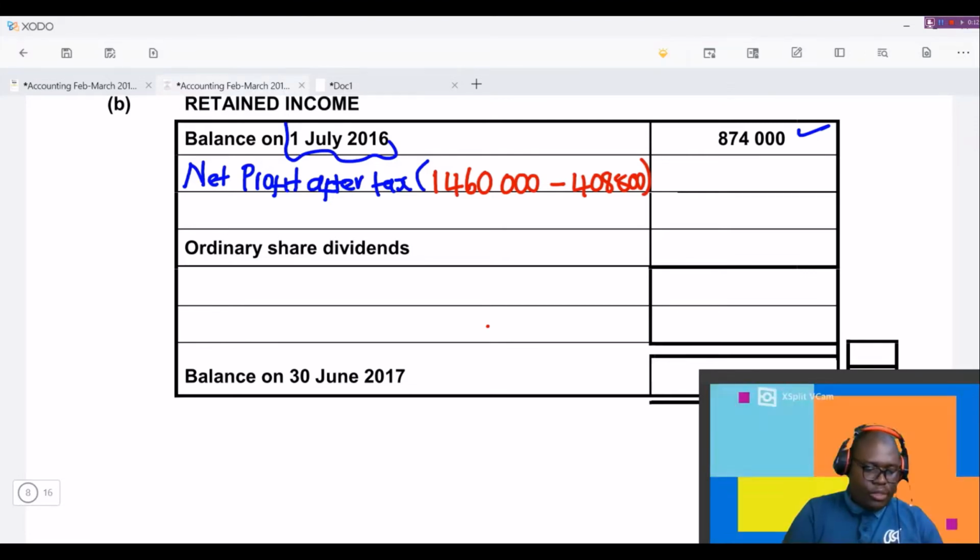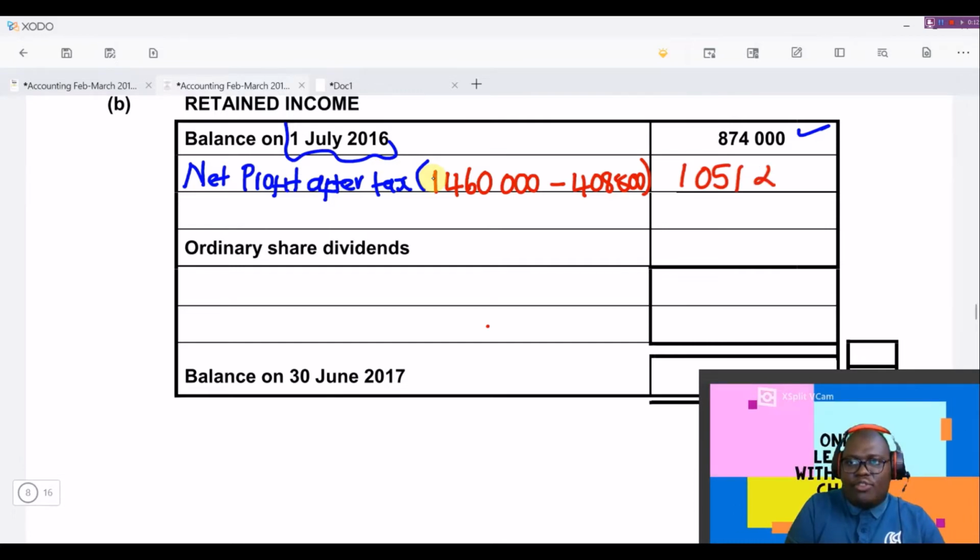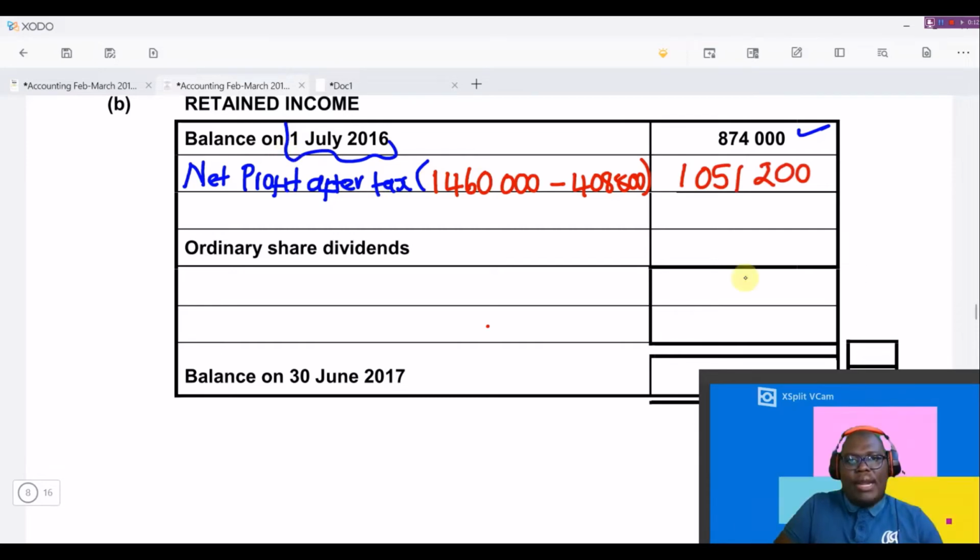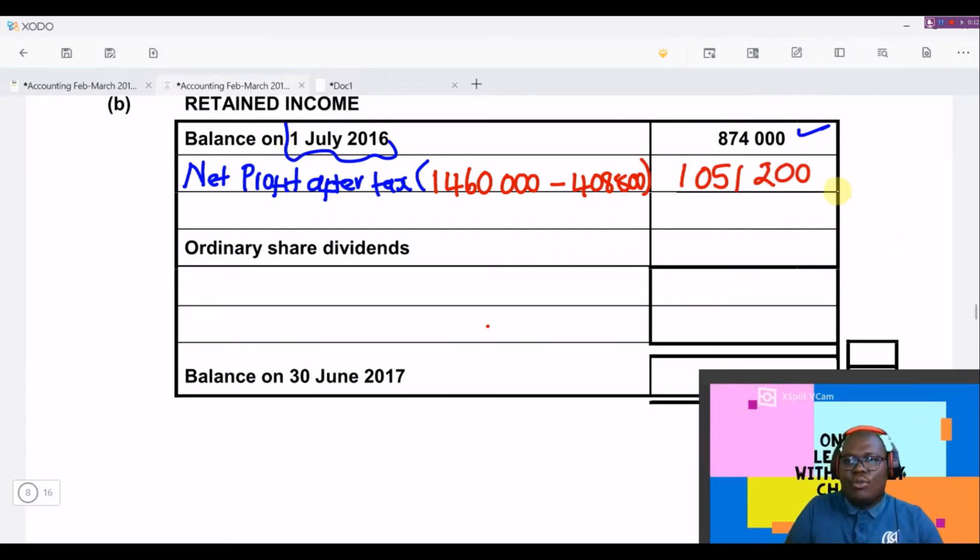Okay, so 1,460,000 minus 408,800 gives us 1,051,200. So we already have our net profit after tax. So we have already come up with one part.